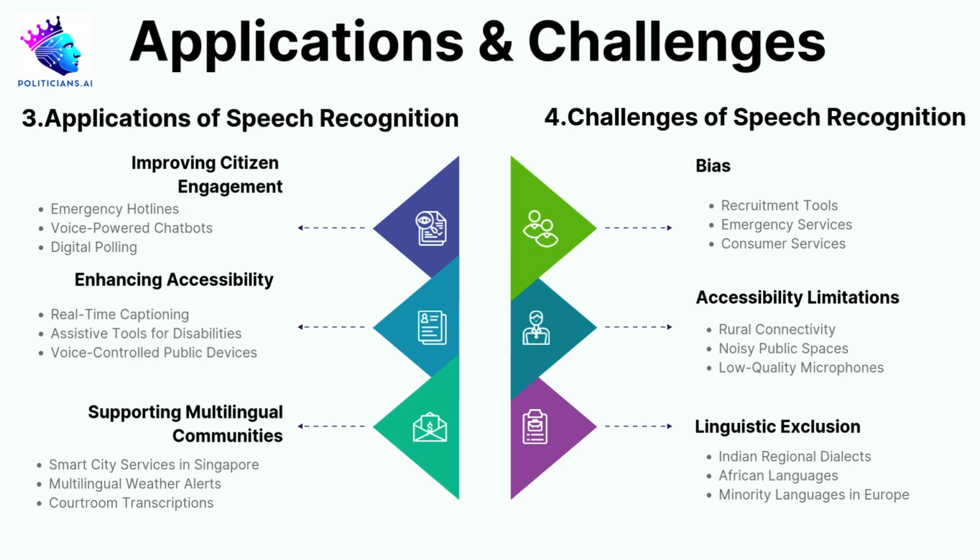3. Linguistic exclusion. Many AI systems lack support for low-resource languages and dialects. Examples. Indian dialects. Regional languages in India are often excluded, limiting inclusivity. African languages. Languages like Yoruba or Zulu lack sufficient AI training data. European minorities. Regional languages like Basque or Welsh are unsupported in government systems. Addressing these challenges is key to maximizing the potential of speech AI.